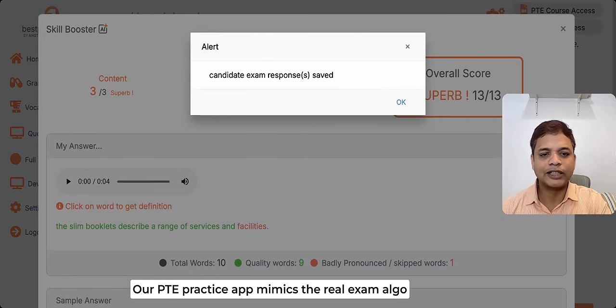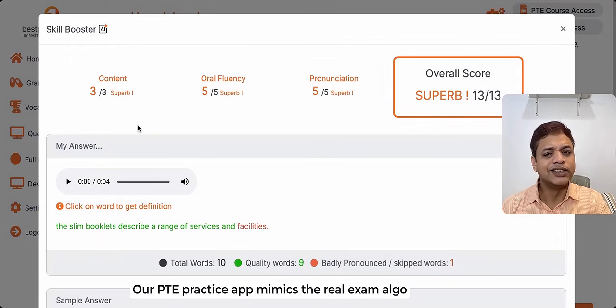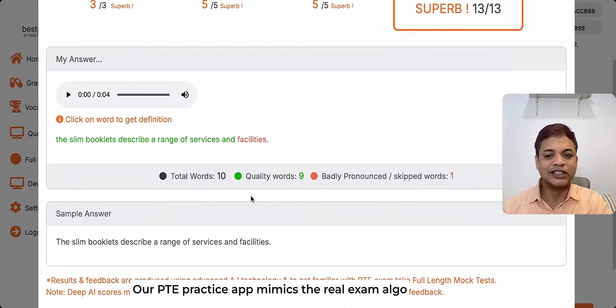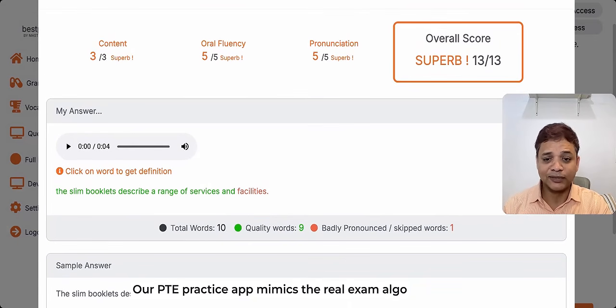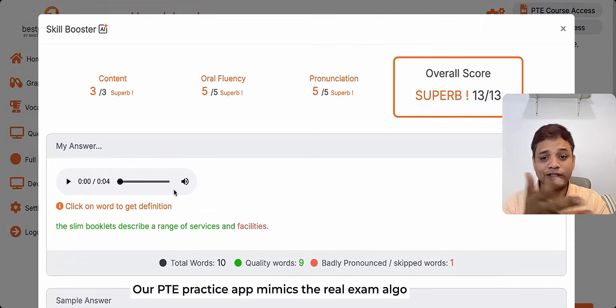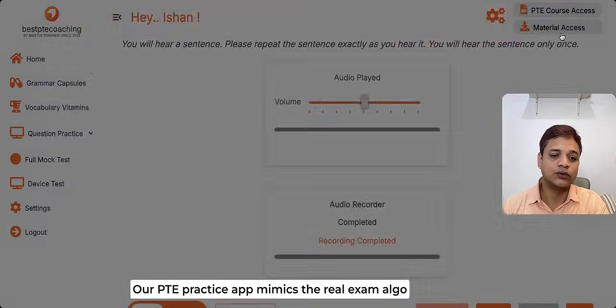Let's see. So maximum score, right? See, in the process, sometimes what happens, one or two words are not recognized by the system. That's absolutely okay. As long as the flow is maintained, you will get the score.